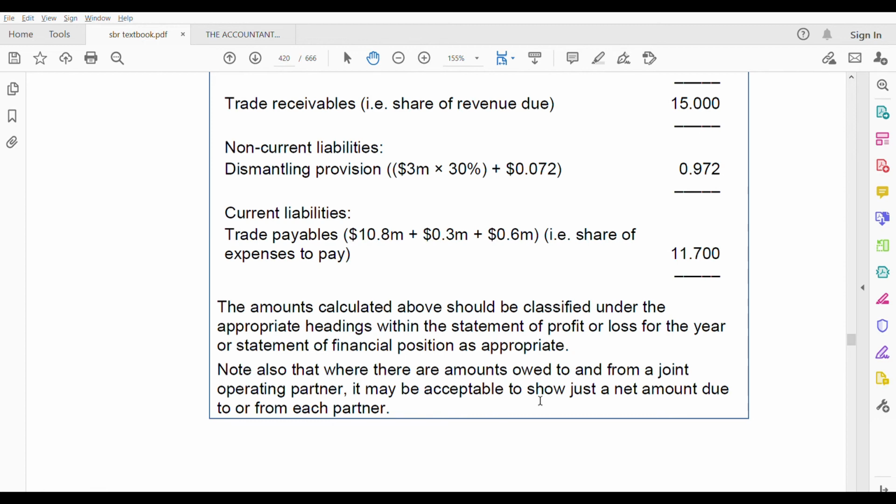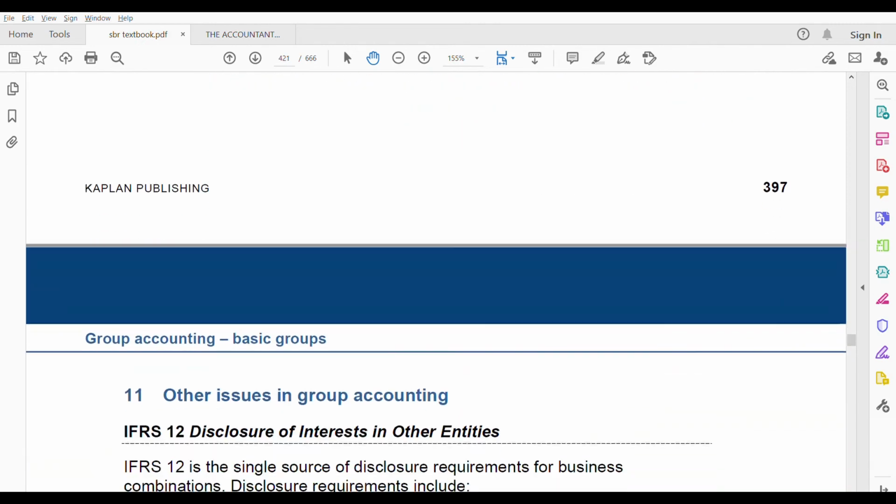Where you owe someone and you are also owed by someone, you can net it off and show it. That is acceptable to do.